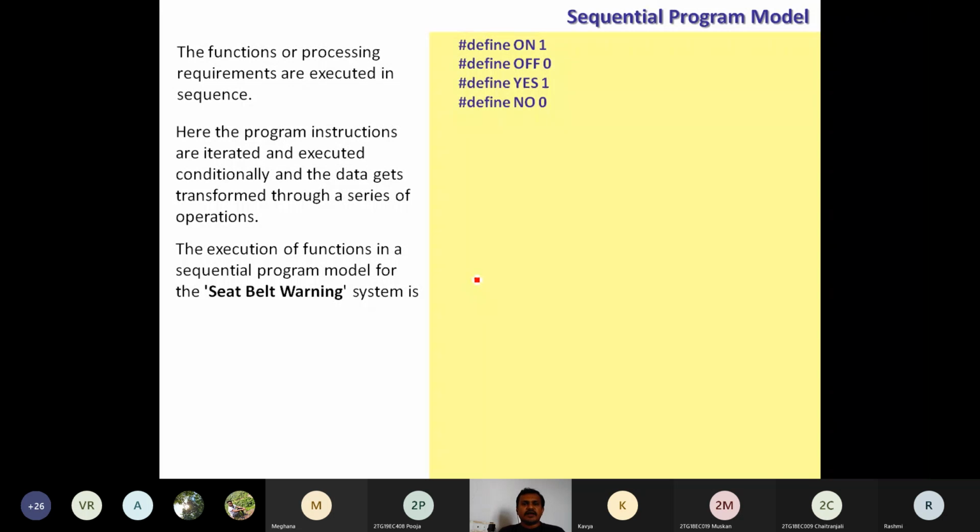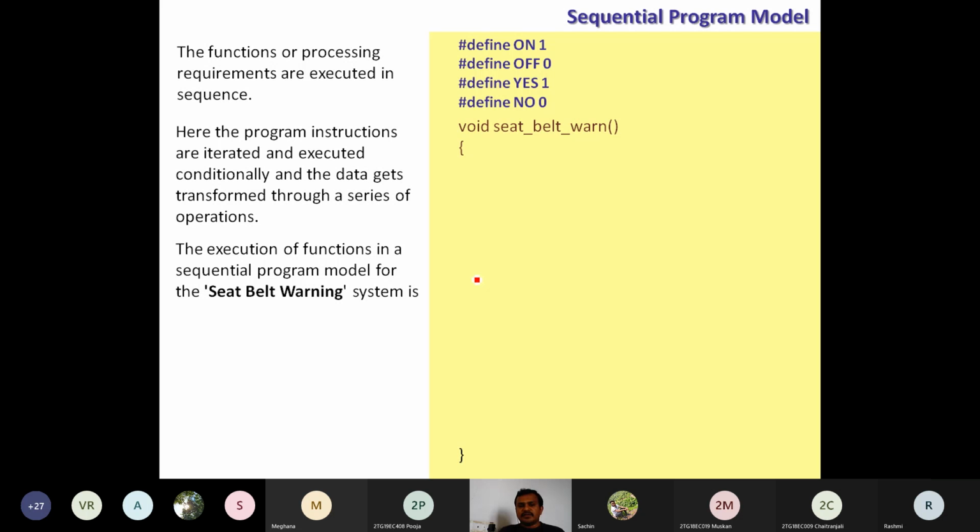So we are going to take the help of the C language for achieving this model. Here I am going to define some variables, some constants. Hash define ON as 1, hash define OFF as 0, hash define YES as 1, and hash define NO as 0. So we have a model. What is the model? It is the seat belt warning system.